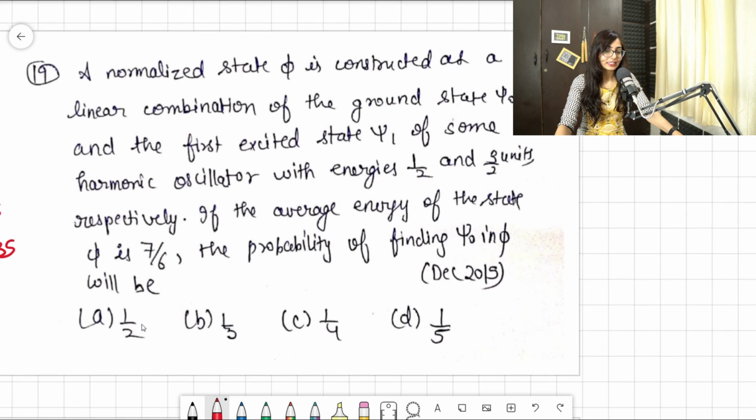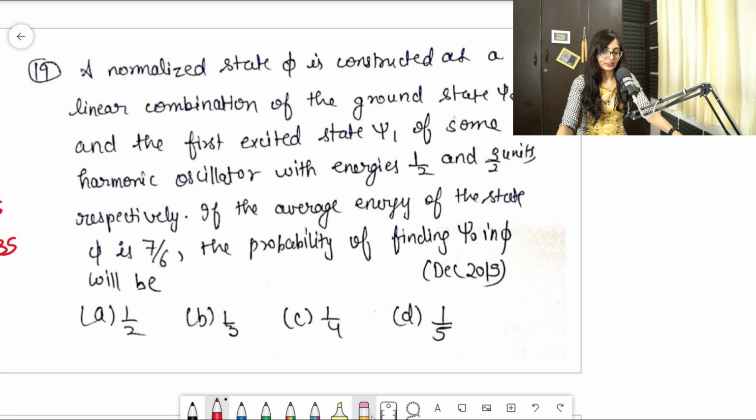So this question is a December 2015 question, guys, and this question is also important. Yeah, this question is important only. So let me write it down first and then we'll read out its statement.